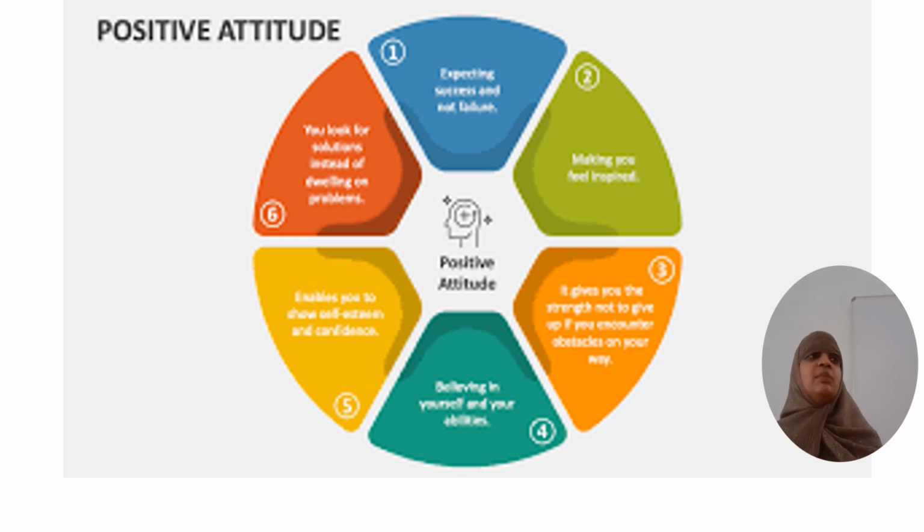Okay, so behavioral attitude tells us about the way we behave toward things. Not everyone behaves in the same way; different people behave in different ways. For example, in organizations, the way we behave with our colleagues is not the same as with our superiors. The way we treat family members and friends is not the way we treat our peer groups. So we change our behavior depending on whom we communicate with.